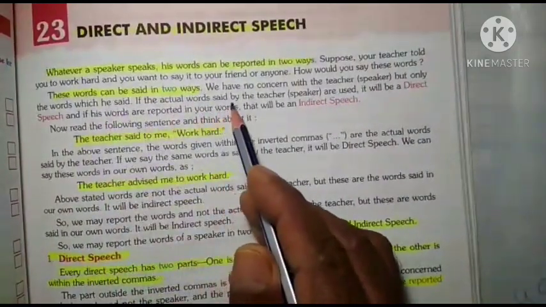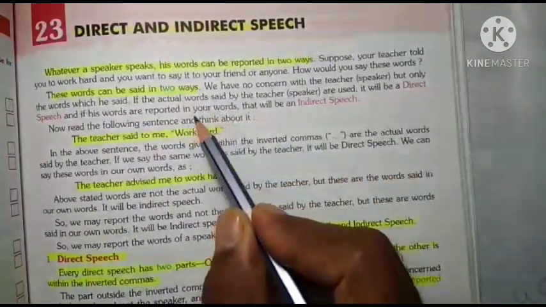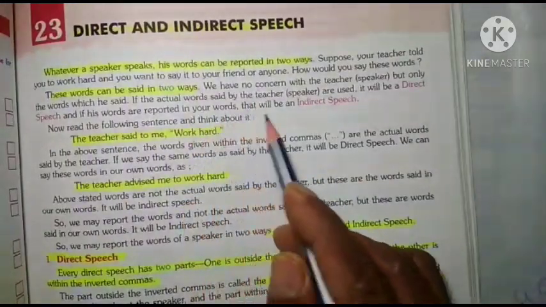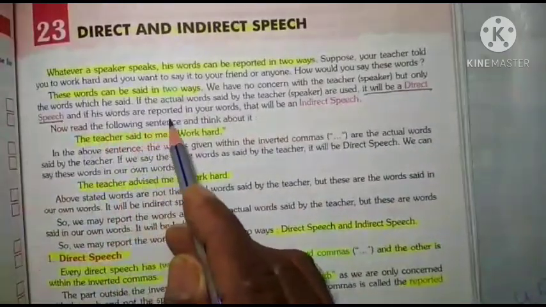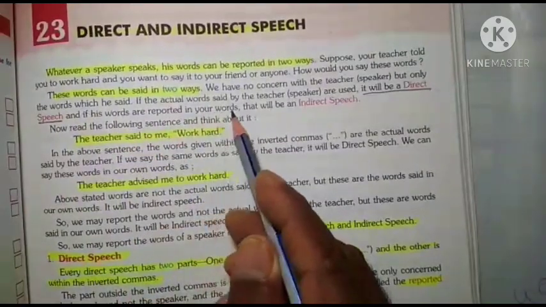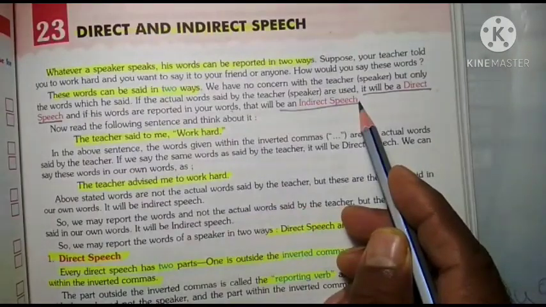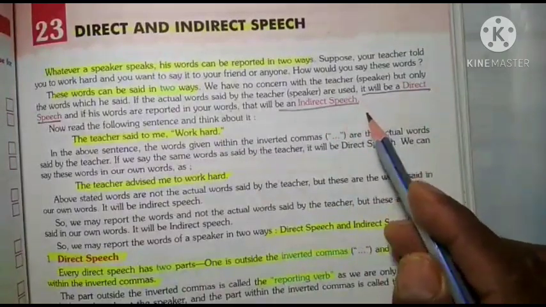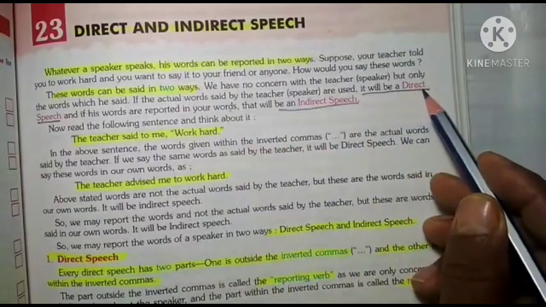If the actual words said by the teacher, the speaker, are used, it will be direct. Means whatever your teacher said to you, if you speak the same words, it is called direct speech. And if his words are reported in your own words, that will be indirect speech. Means if you speak those words in your own way, it is called indirect speech. And if you speak those words as it is, it is called direct speech.